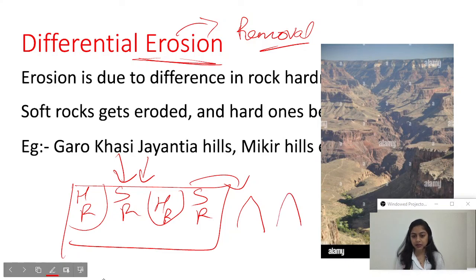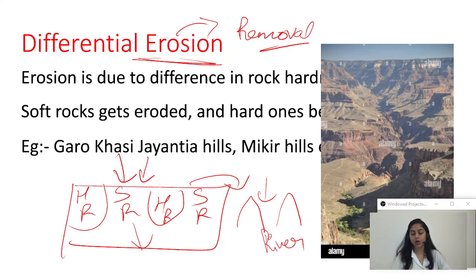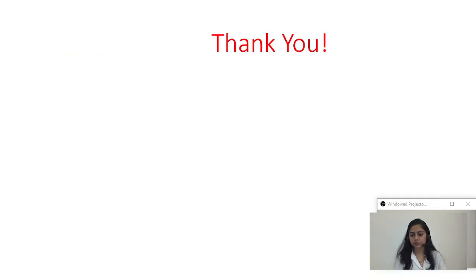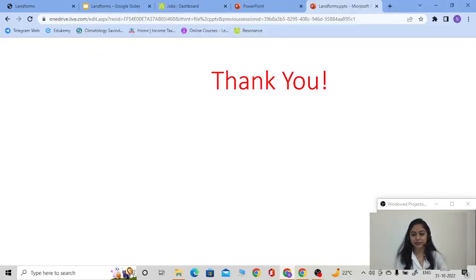See here, and what are these places? In most cases we have seen they are covered by rivers. So a river will make its path by removing soft rocks, and hard rocks will stay there. So hard rocks will appear as mountains and soft rocks are eroded. I hope the points we have covered today are clear. This is one of the pictures of the escarpment. This is how it looked. So that's all for today. Thank you.